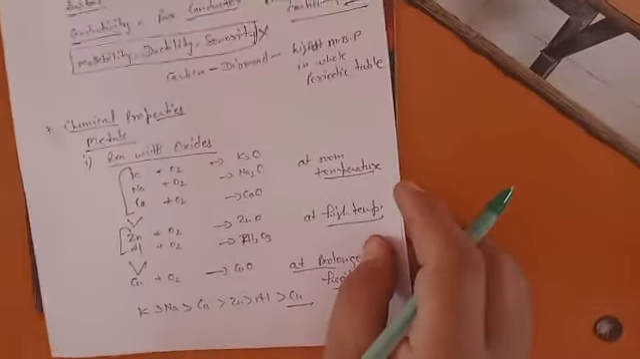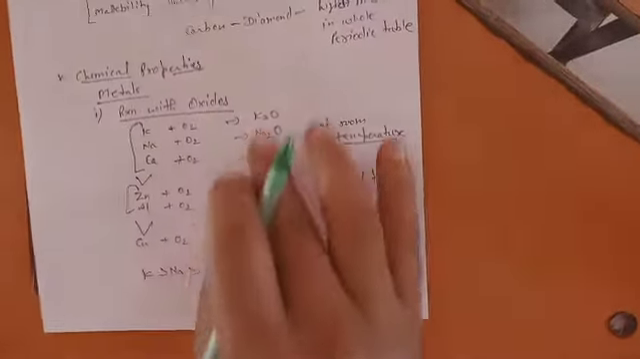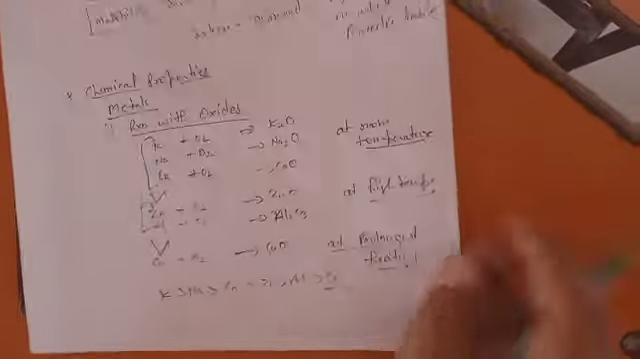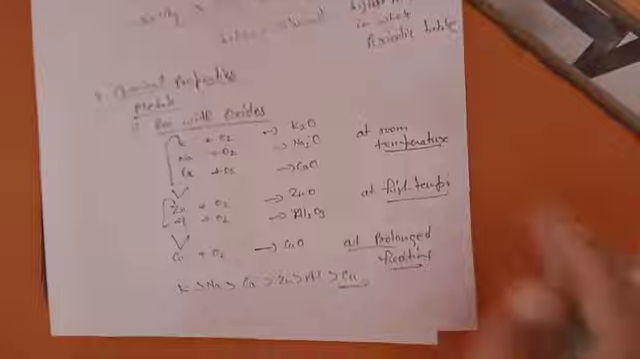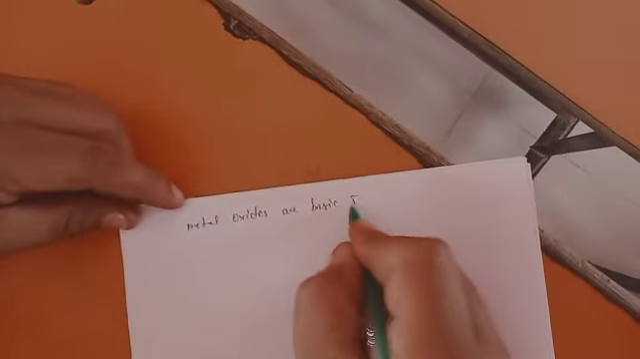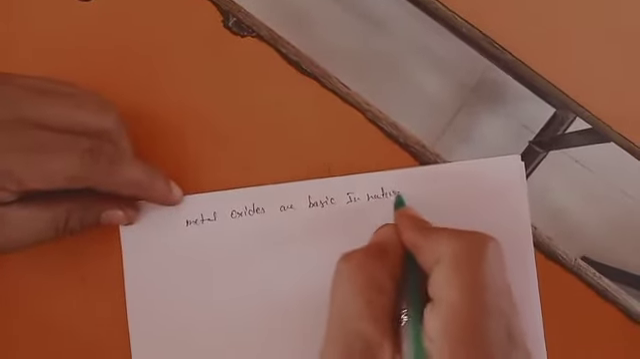Now, the nature of these oxides you also have to discuss. What kind of nature do the oxides that metals have formed have? What is the nature of these oxides particularly? So, metal oxides are basic in nature. You can say metal oxides are basic in nature.